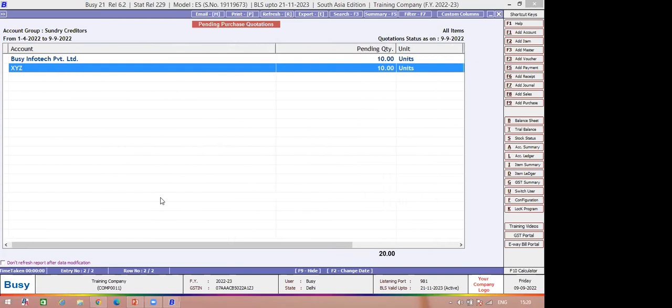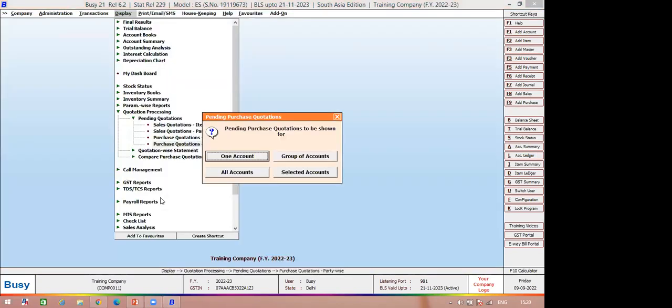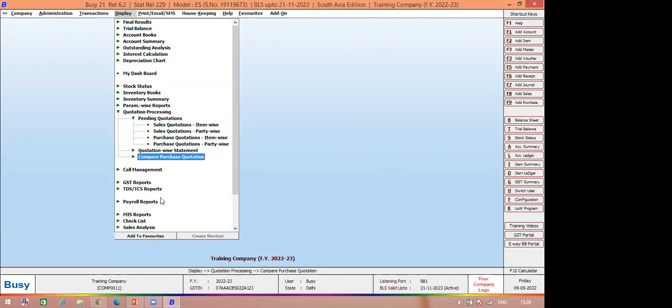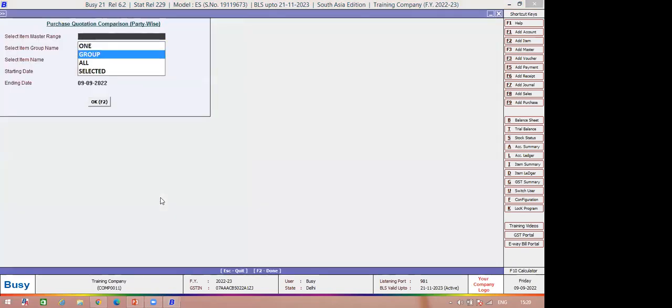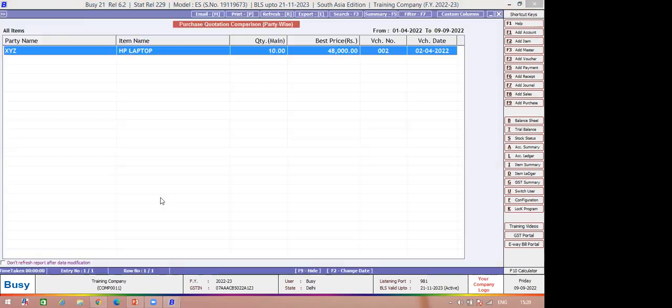That is per piece, or per unit, you can say. If I go for a comparison purpose, if I want to see the comparison of purchase quotations in party wise mode or in item wise mode, let's check in party wise mode. It's showing that XYZ quotation is the best quotation. XYZ has provided me a quotation with a best price, meaning XYZ's price is lower than the one Busy has provided me.